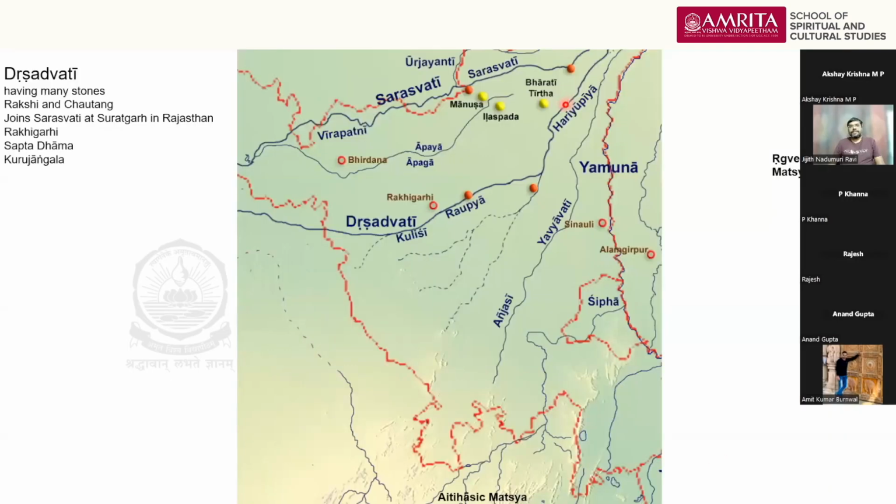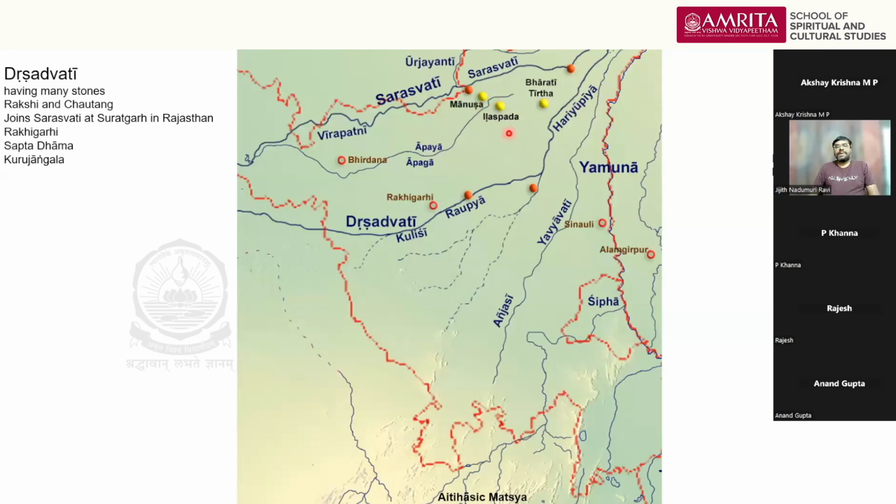Sorry, Ikshvaku. Just a minute, I will take this chart once again. This is actually a subject of my second book. See, Manu is here along the Apaya river, which is the ancient Saraswati, and Birana is here. So if Manu had a son who made a great city, that would be Birana, the ancient Ayodhya, somewhere here. Even Rakhigarhi is another candidate, but I am just mentioning it as a possibility.